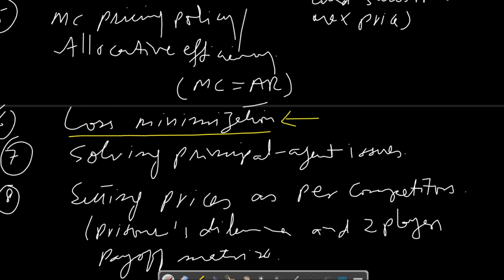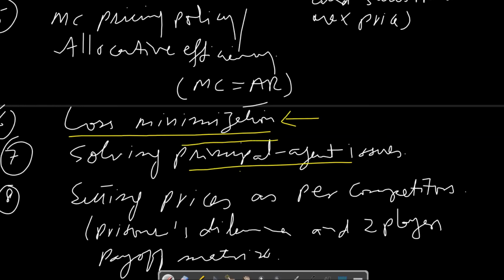And then is solving principal agent issues. Principal means the owner of the business or head of the institution, and agent means the worker. The worker or agent is the person who basically acts on behalf of the principal. So all types of workers who are working on behalf of the owner or the head of the institution are considered to be agents.